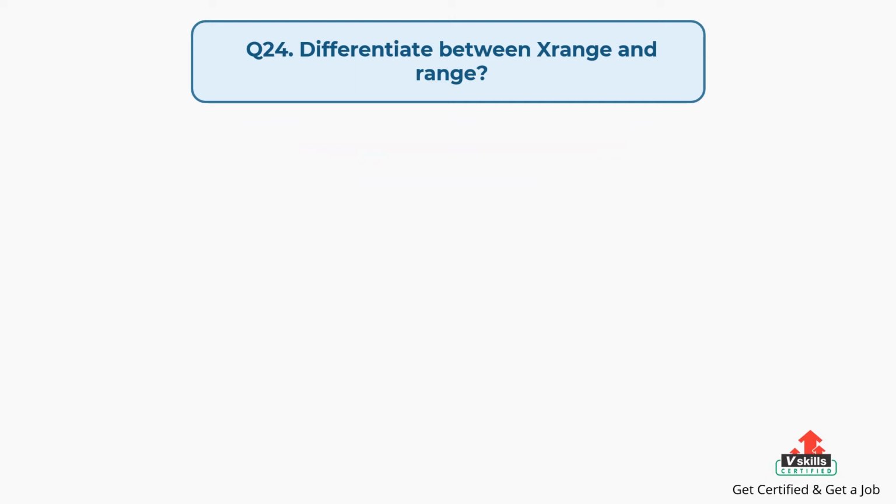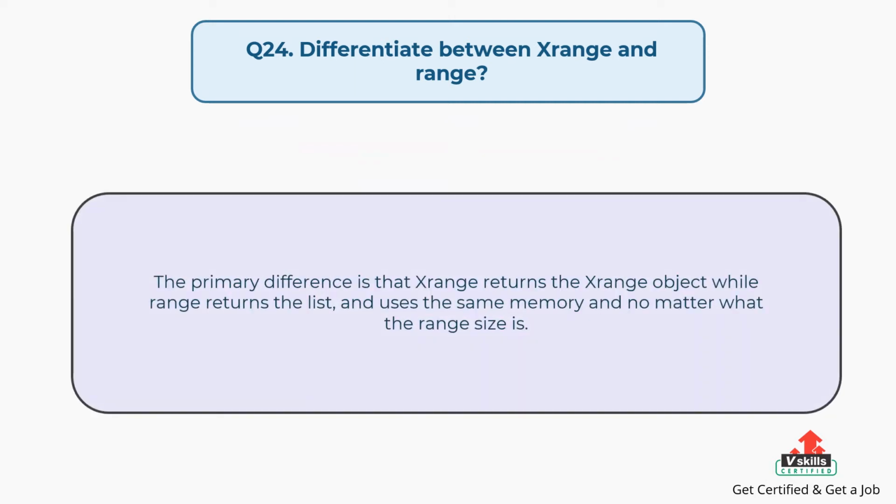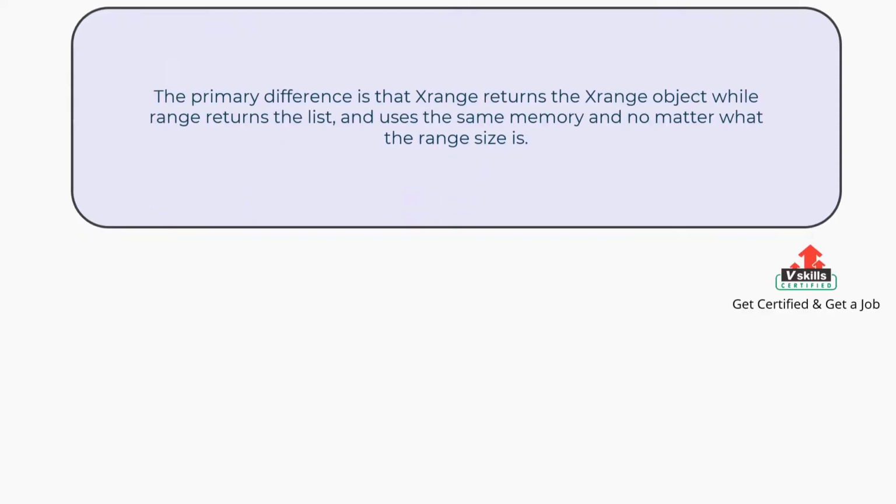Question number 24. Differentiate between xrange and range? The answer is, the primary difference is that xrange returns an xrange object while range returns a list, and xrange uses the same memory no matter what the range size is.